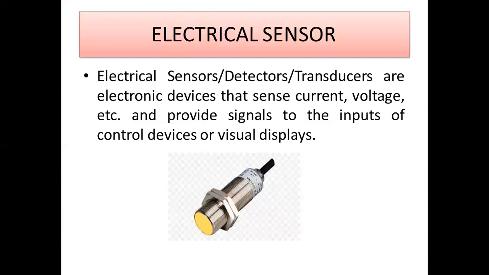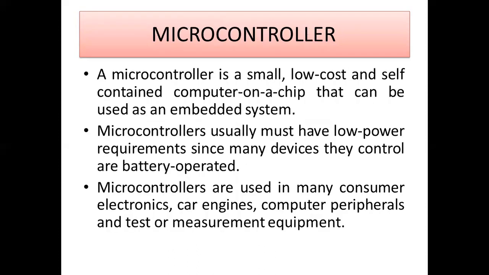And this is the electrical sensor. It is used to sense the current and voltage of a particular circuit, and the measured current value and voltage value information are sent to the microcontroller. Actually, the unit of current is amps. We already know that. The unit of voltage is volts. The unit of power is watt. Okay. And next, we are going to discuss the microcontroller. What is a microcontroller?